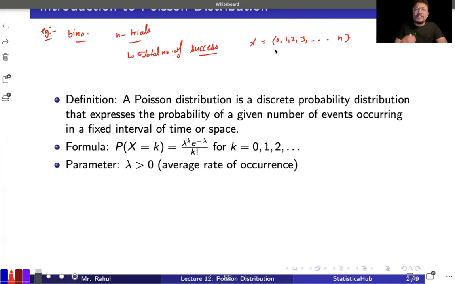Now, if you go for the Poisson distribution, there is a little bit of difference. The difference is something like this. Instead of a fixed number n of trials, the n is coming out to be infinity. Assume that this is my house and there is a window just in front of me, and there is a road. There are a lot of vehicles crossing over the road, right? A lot of vehicles are passing by my window.